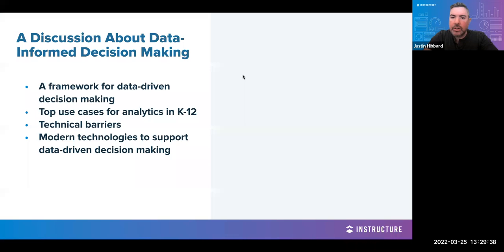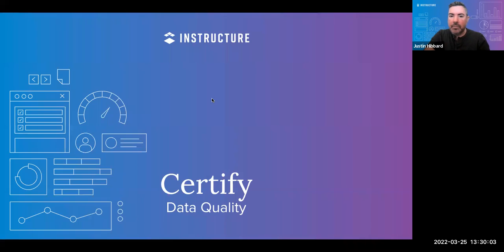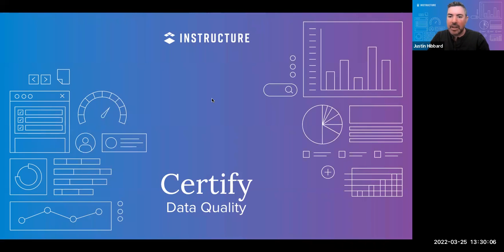And we are going to talk to you about a part of the Instructure learning platform that is new to Instructure. You're familiar with Canvas. You may be familiar with our assessment tool, Mastery Connect, with some of our content and professional development. But Instructure now has a couple of tools regarding analytics and data. And today we're going to talk about our data quality tool, which is called Certify, soon to be renamed as Elevate Data Quality.